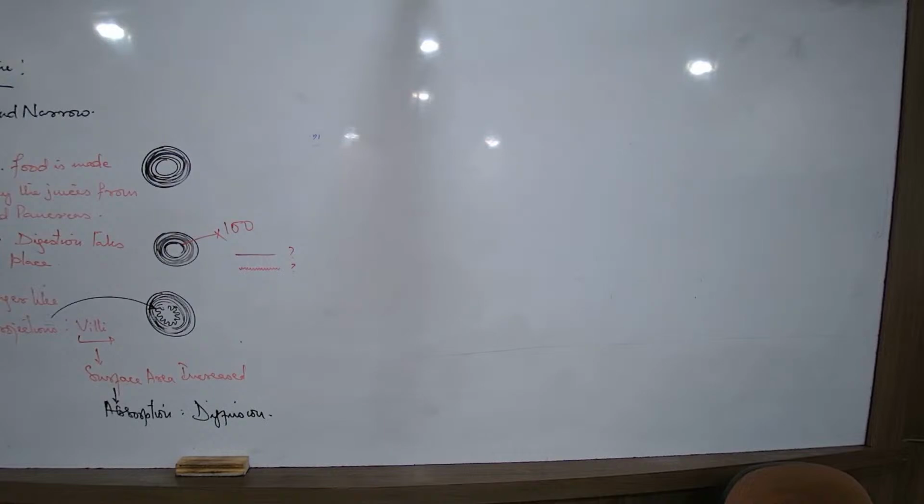The last part of the small intestine, answer.